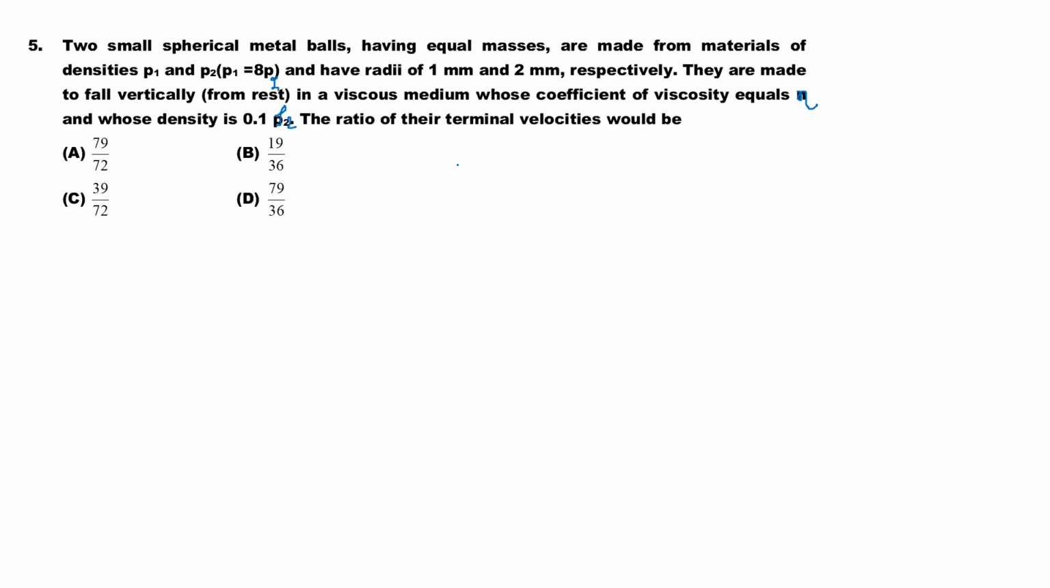And simply terminal velocity. The formula for terminal velocity is a directly formula based question. Terminal velocity is equal to 2 into radius square into density of the body minus density of the liquid, divided by 9 into coefficient of viscosity into g.